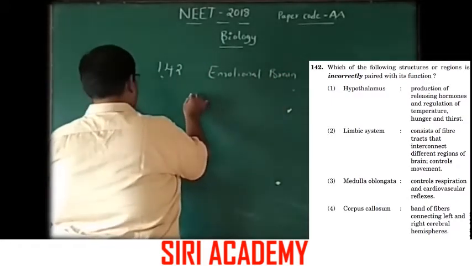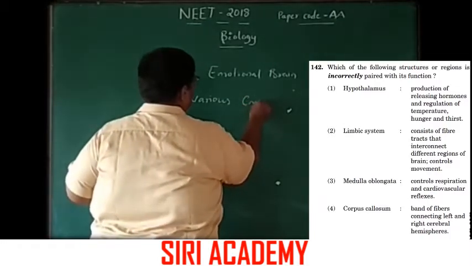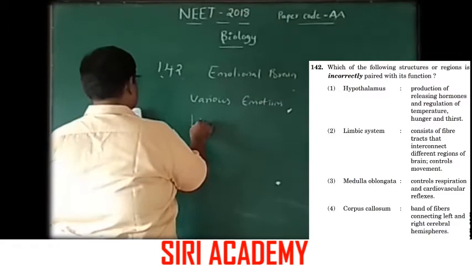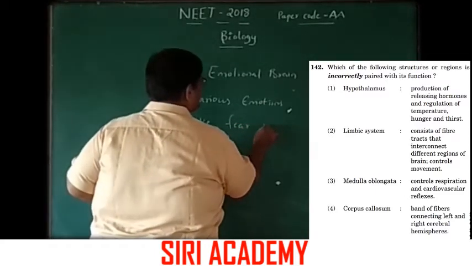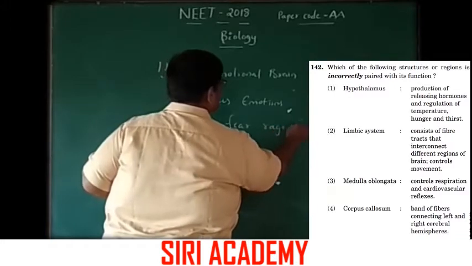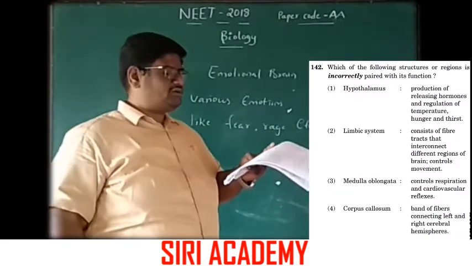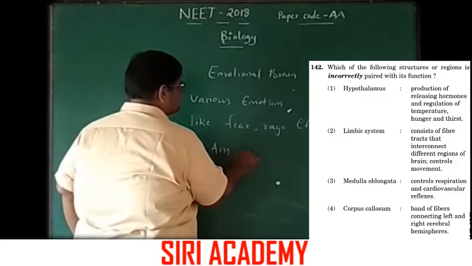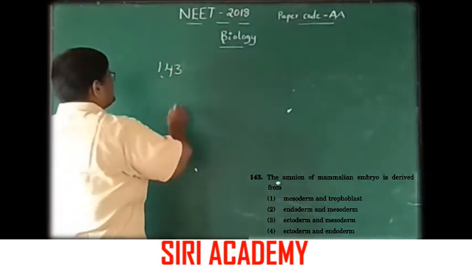It controls various emotions like fear, rage, etc. Here option 2 is the wrong version. Answer is option 2.